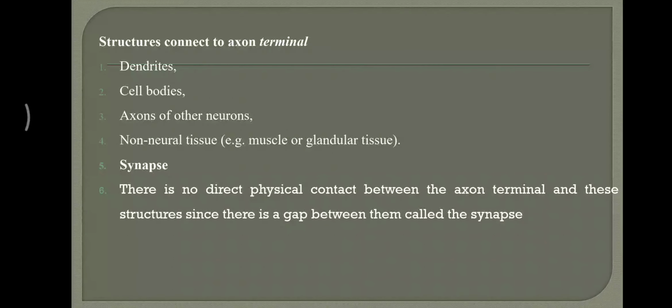Next, synapse. What do you mean by synapse? Synapse is actually a gap between the structures. There is no direct physical contact between the axon terminal and these structures. Between the axon and all these structures like dendrite, cell body, and axon of the other neuron, there will not be a physical contact. There is a gap. That gap is called synapse.